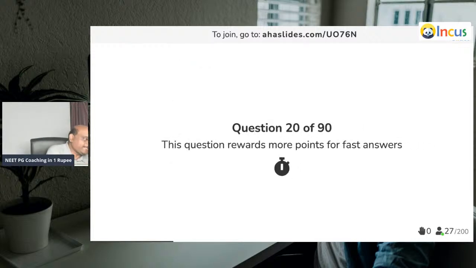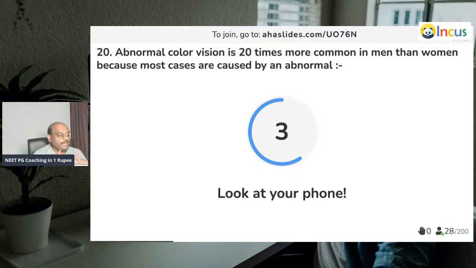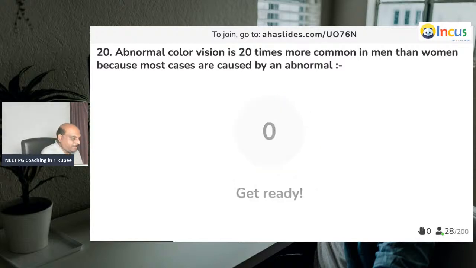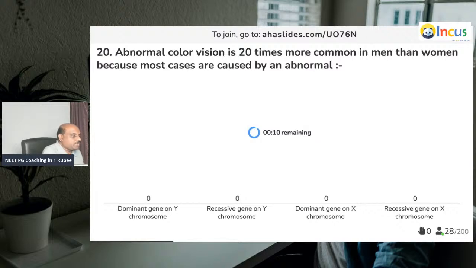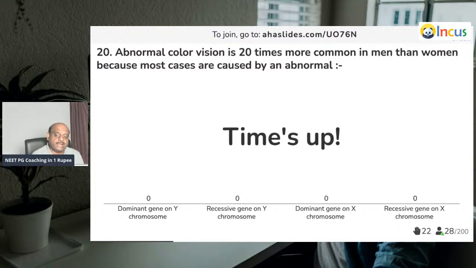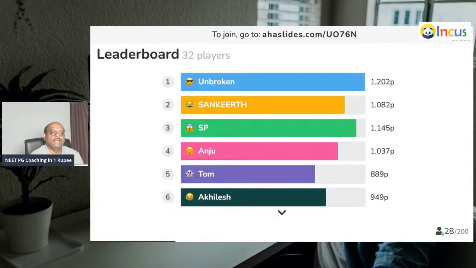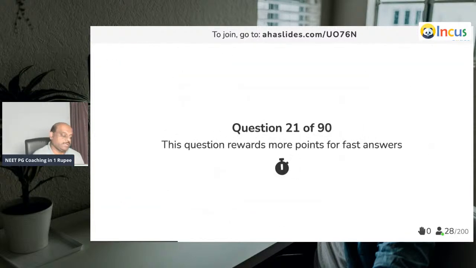Good. Question number 20. Abnormal color vision is 20 times more common in men than in women, because most cases are caused by what? Easy question. Color vision abnormality: it is X-linked recessive, is what you need to basically remember. Good, doctor. Easy question.